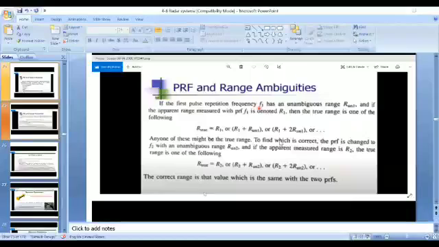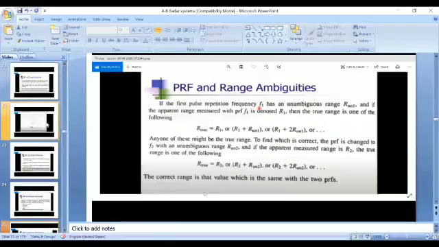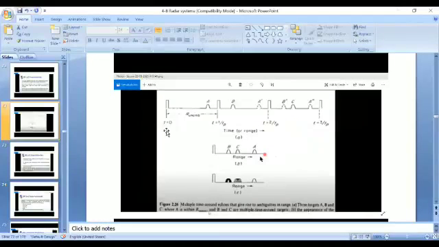Before starting that concept, radar system losses, I want to recall the previous class topic, that is PRF and range ambiguities, where PRF is nothing but the pulse repetition frequency, and range ambiguity is somewhat ambiguity about the detection of the right target. I already explained the possibilities of range ambiguity.